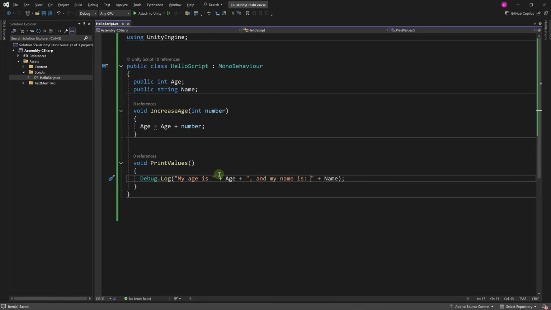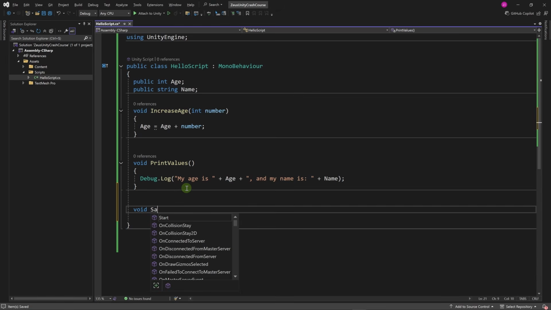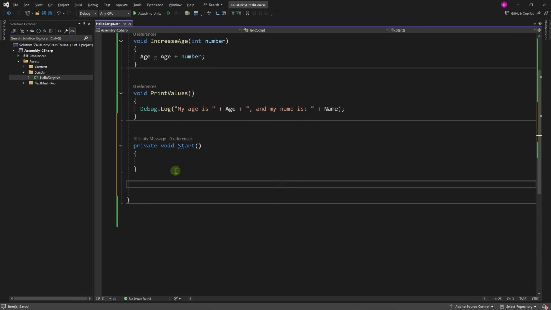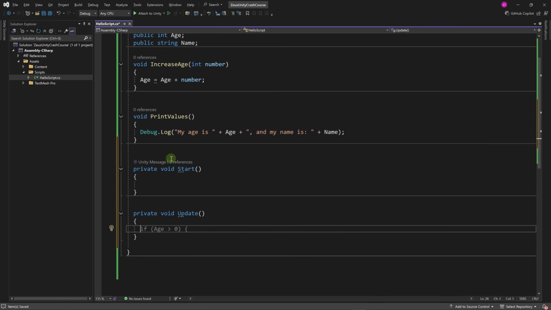Now let's define some methods that Unity provides us by default. We have the Start method. Let's declare it here, void Start, and void Update. These are some special methods also called Unity callbacks or Unity messages.